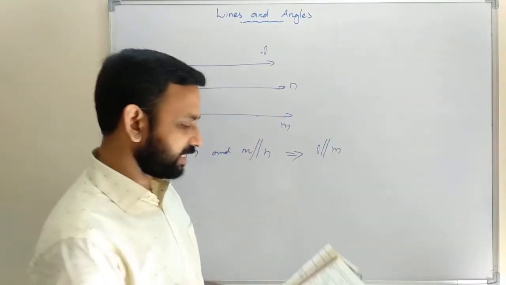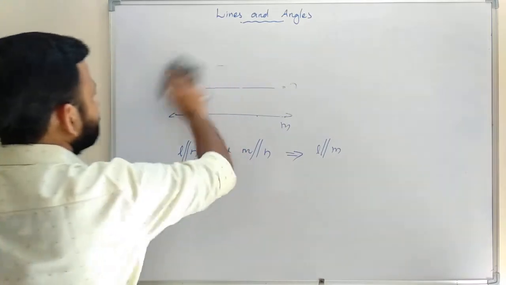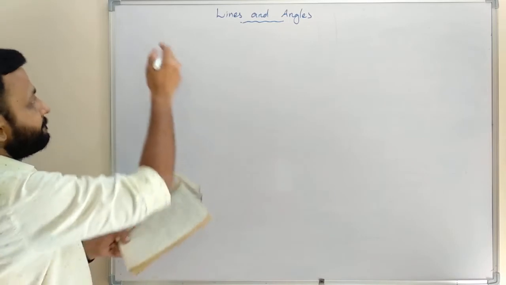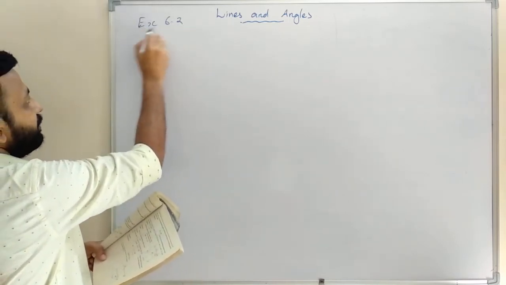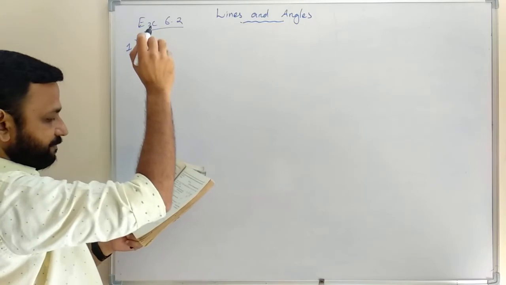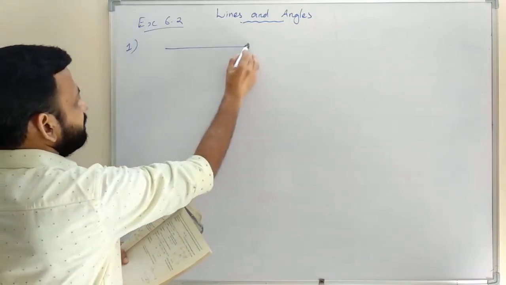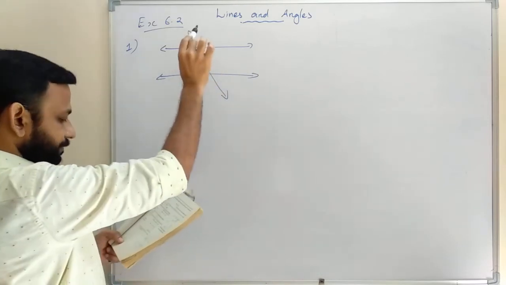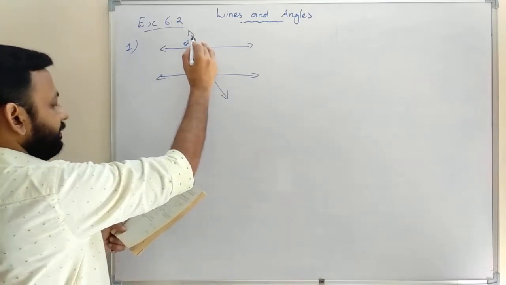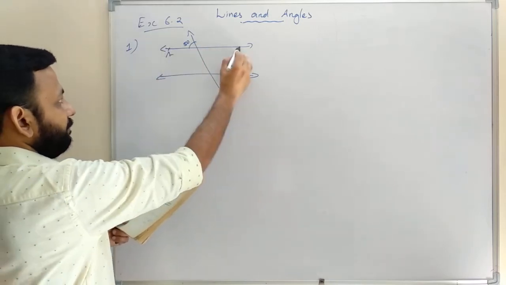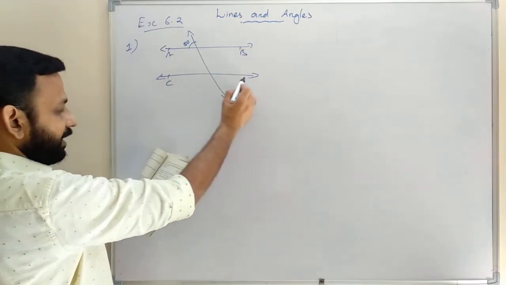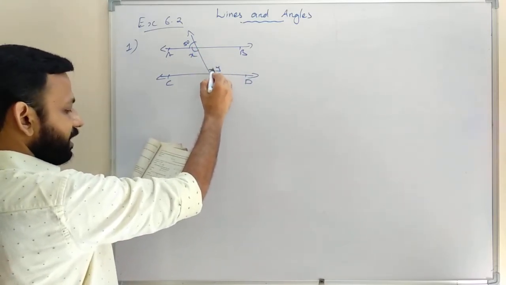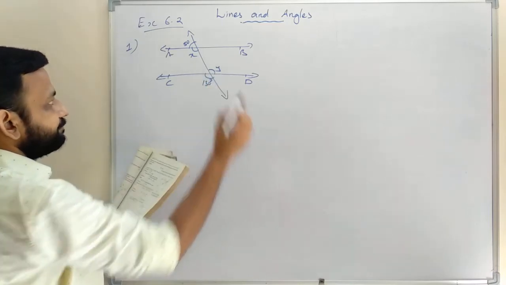Now we are going to do exercise 6.2. Exercise 6.2, question number 1. In the figure given, here 50 degrees, A, B, C, D, and here X, Y, 130 degrees.